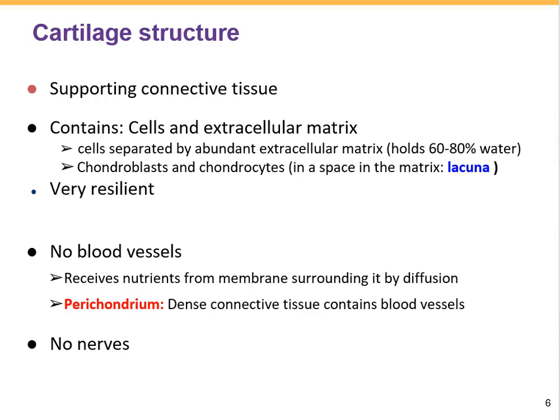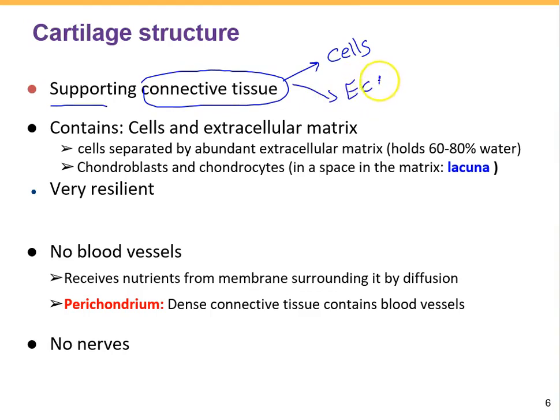We studied the cartilage as a tissue before in the tissue chapter, and now we are going to go a little bit in detail. So we already know cartilage is a type of connective tissue. It's a supporting connective tissue. Like other types of connective tissue, we have to define cells and extracellular matrix. The cells which are going to be found in our cartilage are called chondroblasts and chondrocytes.